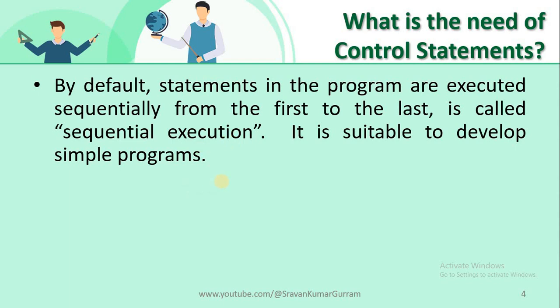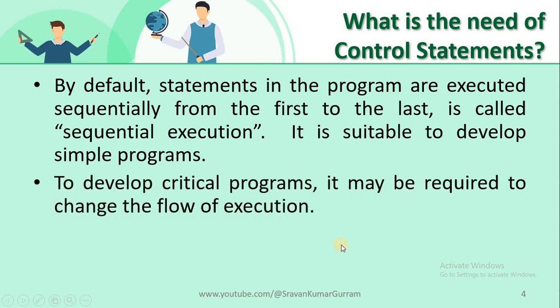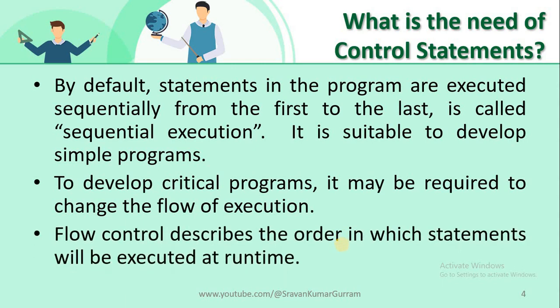This sequential execution is suitable for developing simple programs. But if you want to develop critical or complex programs, sequential execution may not be enough, because to execute such programs, the execution flow must be changed. For that, we use control statements.